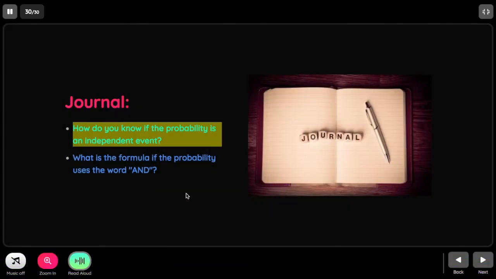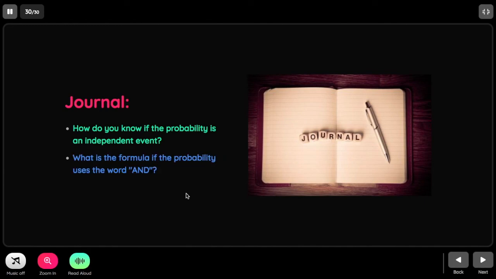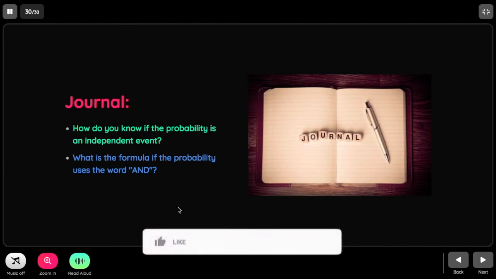For your journal, please type it in the chat box or in the comment box. How do you know if the probability is an independent event? And what is the formula if the probability uses the word and?